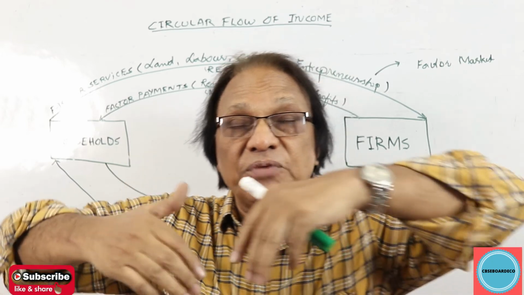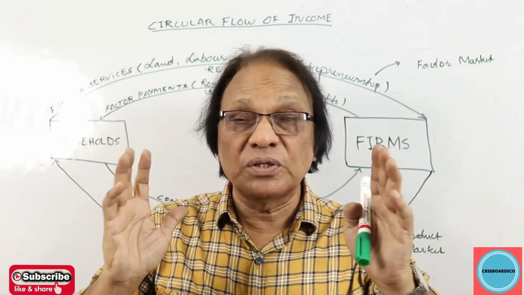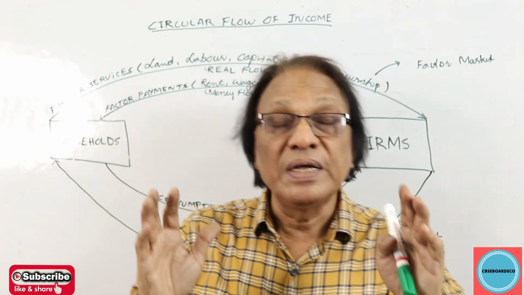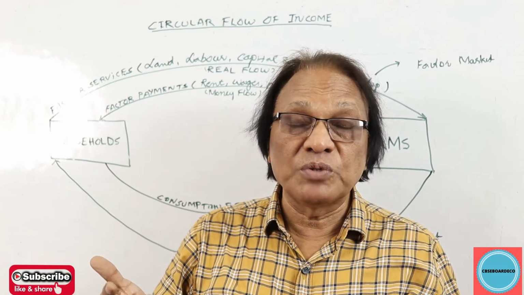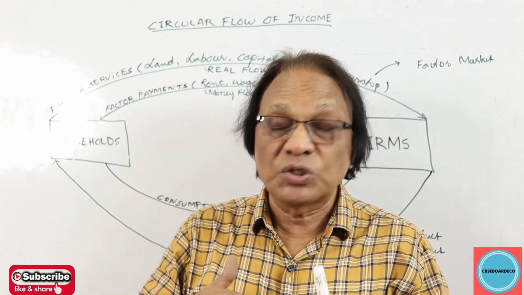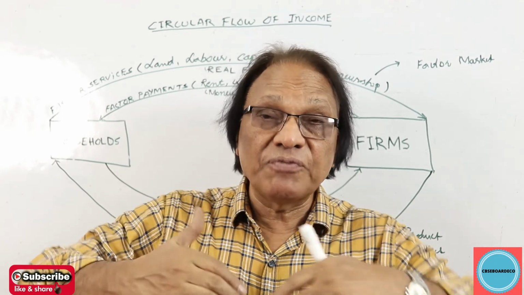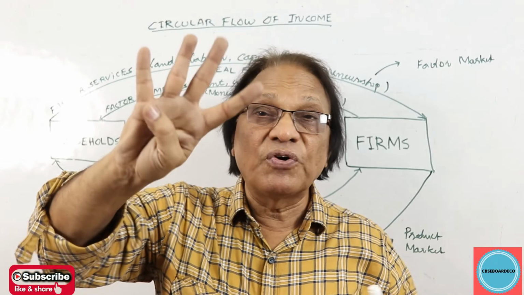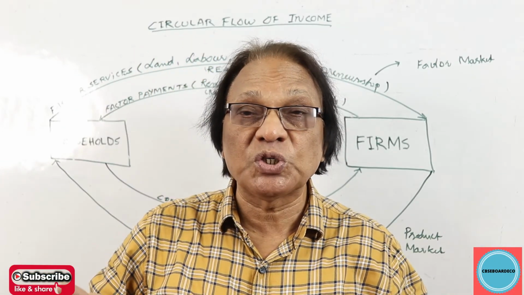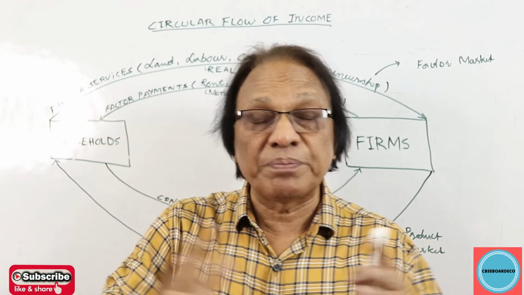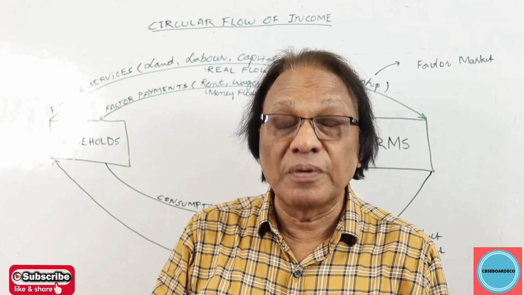Households take this money which they got from the firms and give it to the firms again. Why do they give it? To buy goods and services from them. Here the money flow is taking place from households to the firms, and now the firms give them goods and services. Here real flow. So that means in the economy, real flow leads to money flow leads to real flow. Four flows, two real and two money flows taking place in opposite direction. Two markets, product market and factor market. This is circular flow of income.